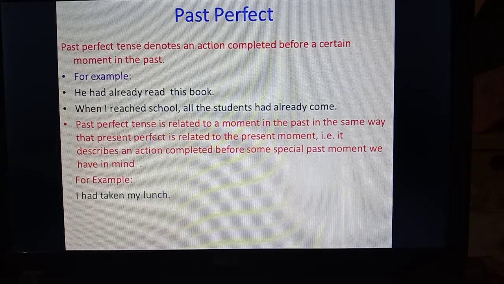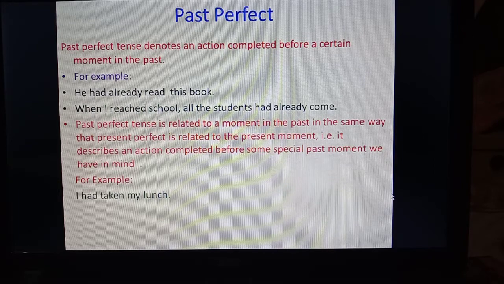Now, past perfect tense is related to a moment in the past in the same way that present perfect is related to the present moment. It describes an action completed before some special past moment we have in mind. For example, I had taken my lunch. This is past perfect tense, and something had happened in the past.